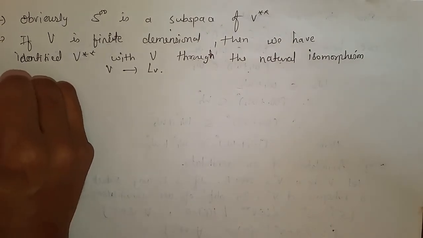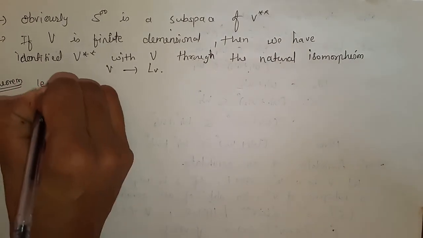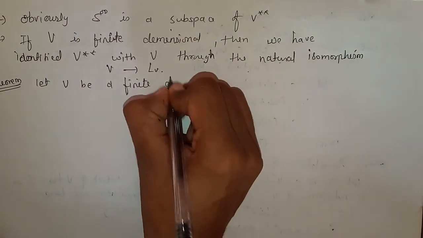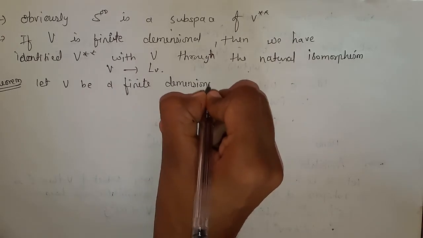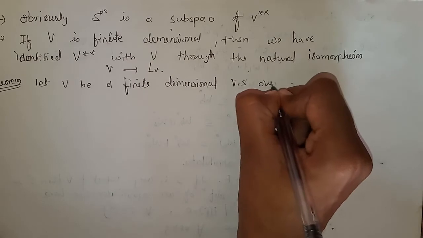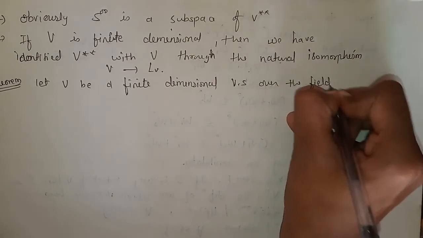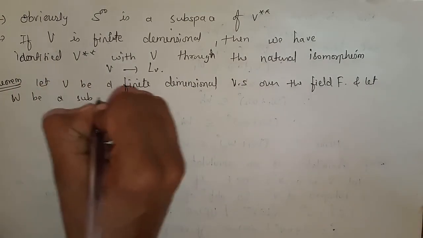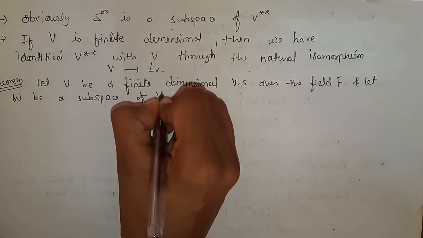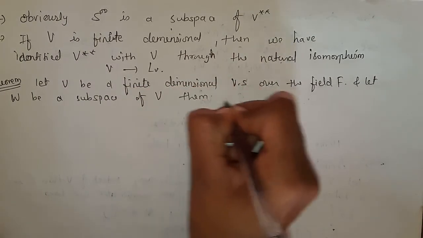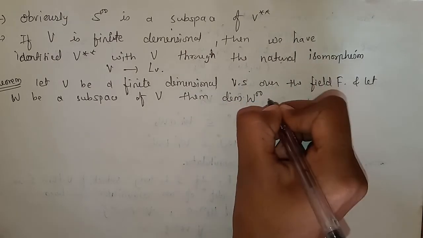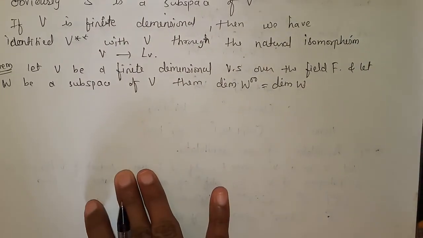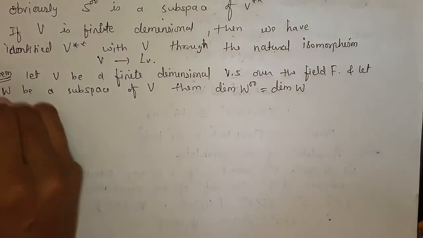Theorem: let V be a finite dimensional vector space over the field F, and let W be a subspace of V. Then we have to prove that the dimension of W double naught is equal to the dimension of W. Now the proof.